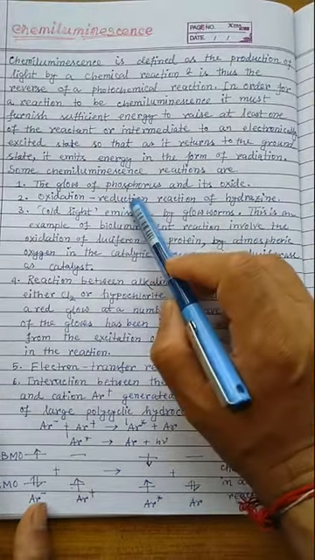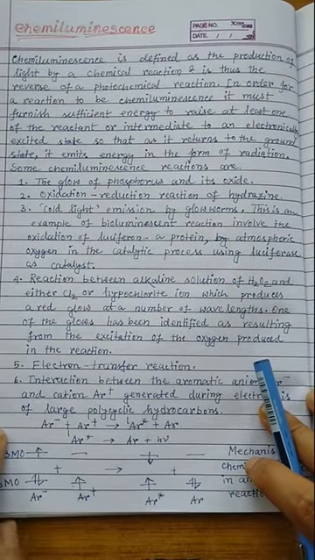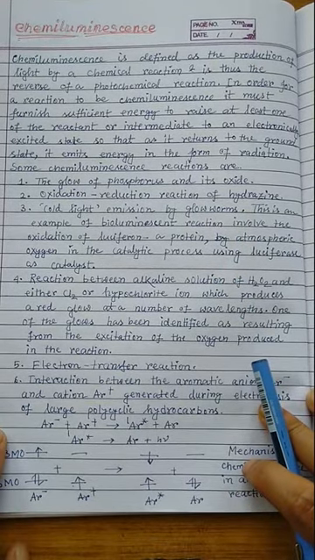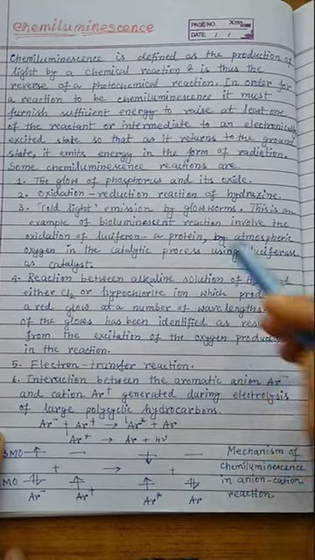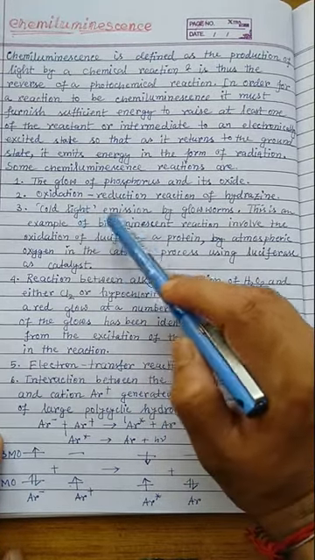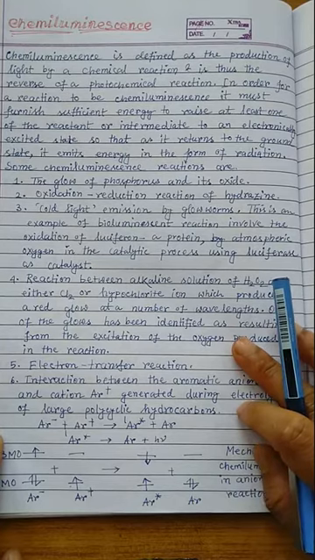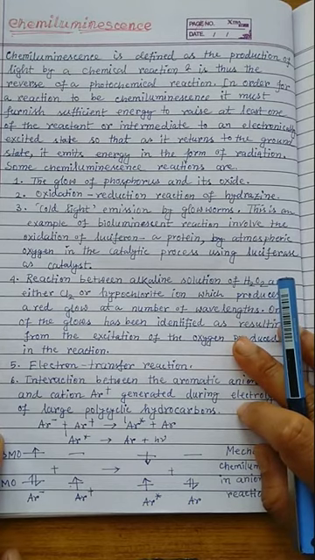And the second example is the oxidation reduction reaction of hydrogen. So hydrogen is another example where we can observe chemiluminescence. The third one is very interesting and is a natural source: cold light emission by the glowworm. You know what a glowworm is? In the night, particularly in the summertime, you observe a lot of glowworms just blinking.